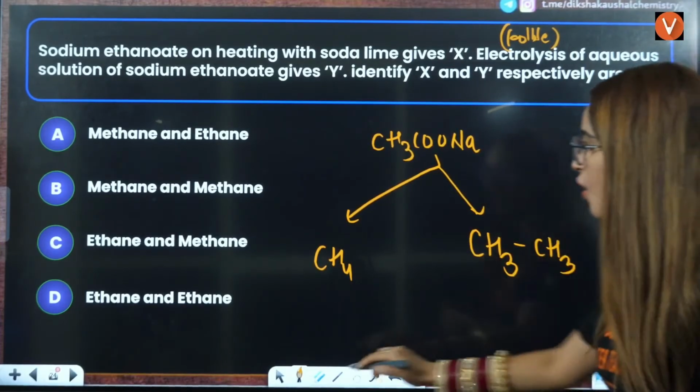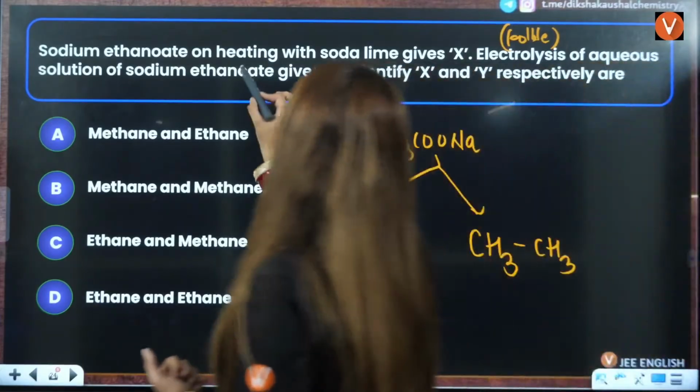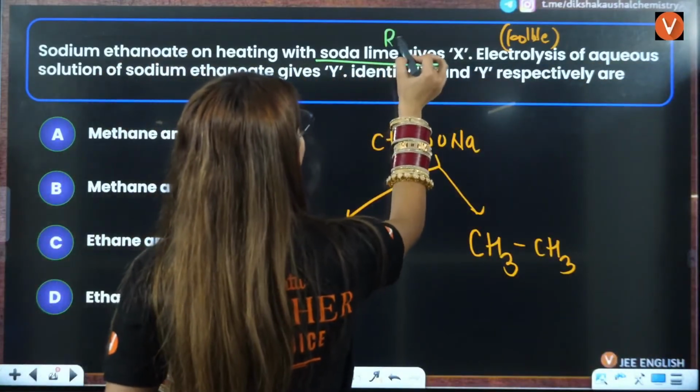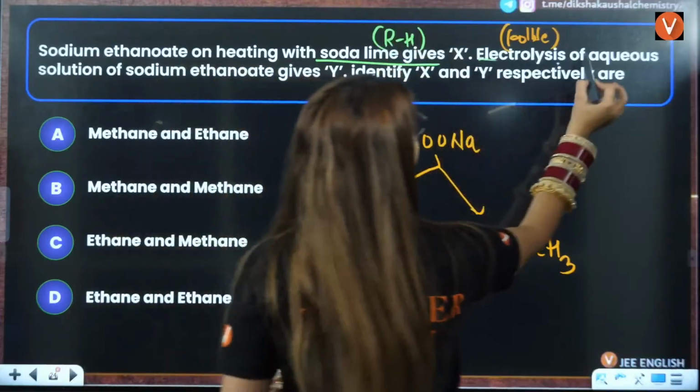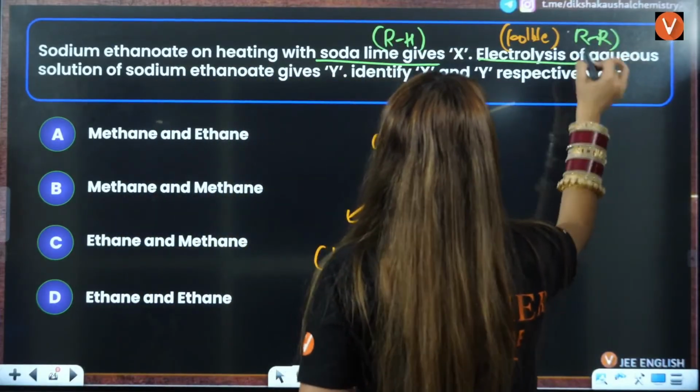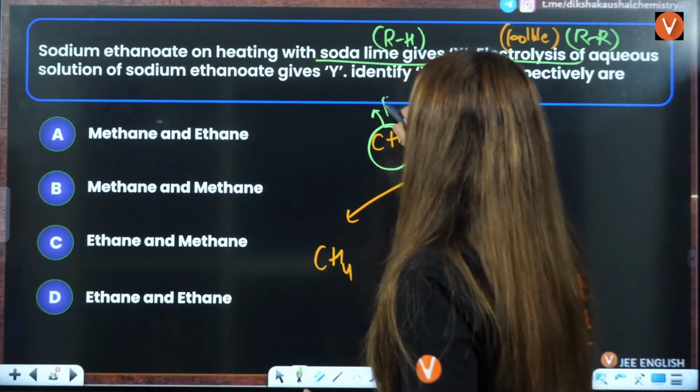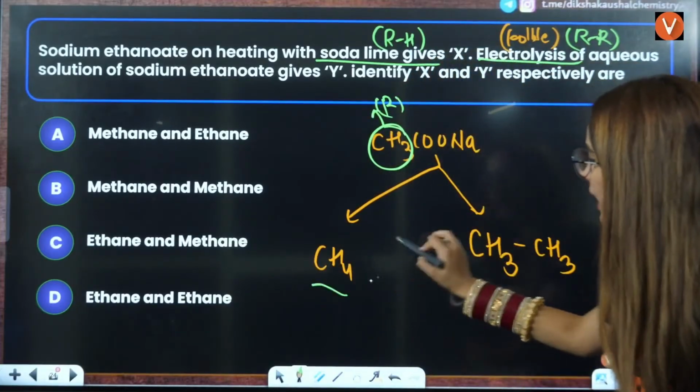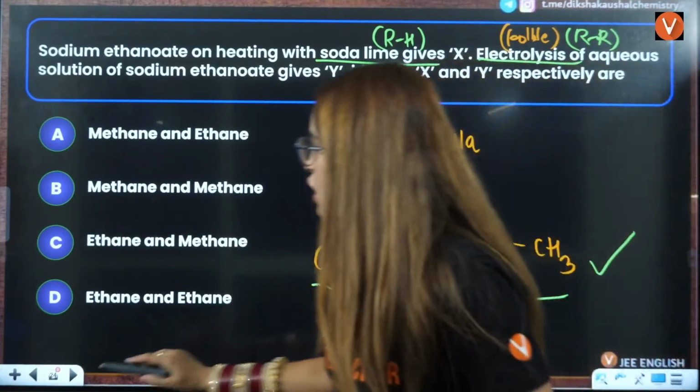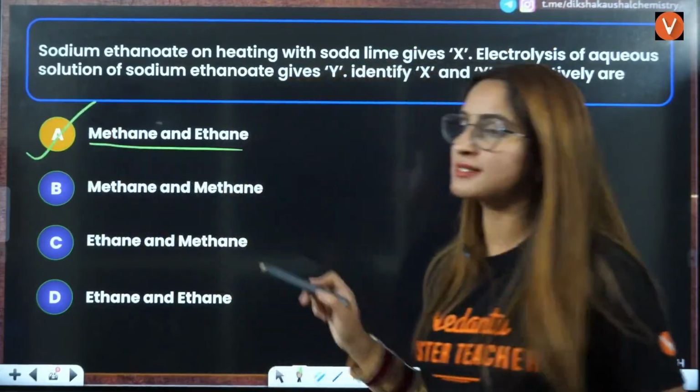Always remember in this case, with soda lime you have RH as the answer. In electrolysis, you have R-R as the answer. This is your R. That is how you get methane and ethane. So A is the correct answer.